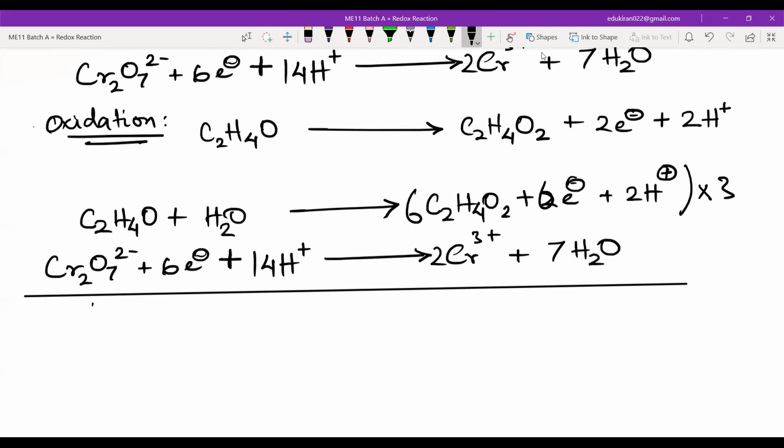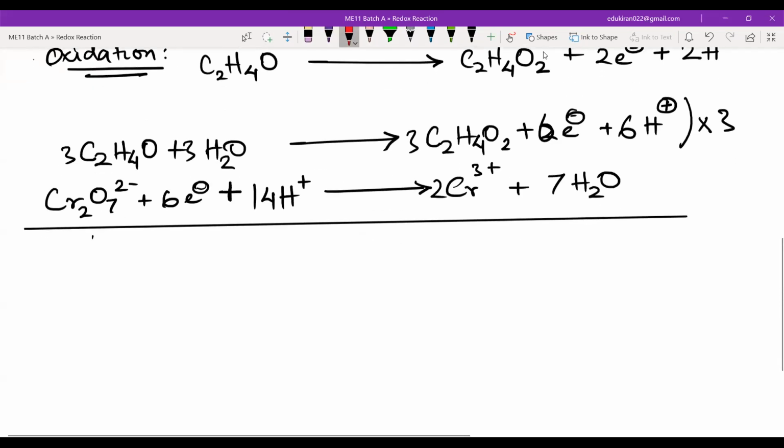So this will be 6 electrons. And here it will have 3 times 2, 6H plus. There will be 3 here, 3 here, and 3 here. Okay. Now everything is balanced. Now I can first of all eliminate these 6 electrons. After that I will write 3C2H4O, plus, now here we have 3H2O and here we have 7H2O.